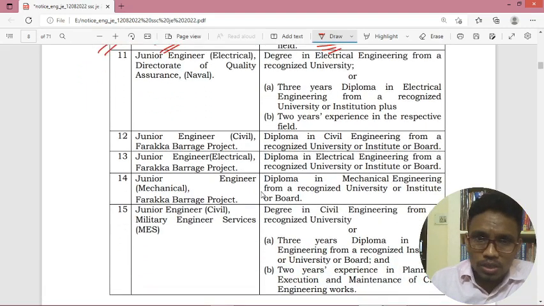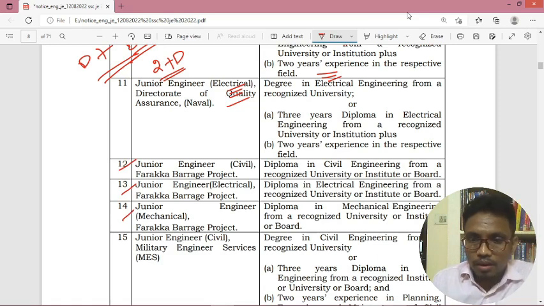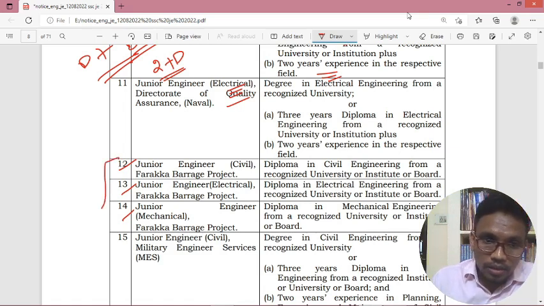Same thing holds good here also for electrical also. And for this particular 12, 13, 14, just diploma is the required qualification. If you have the diploma, you are eligible. If you have only BTech, you are not eligible for these 3 vacancies.